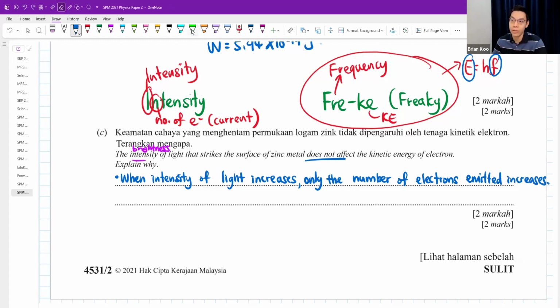Okay, so you tell them this idea. I know that when intensity increases, it affects the number.